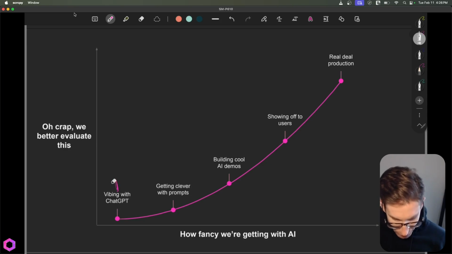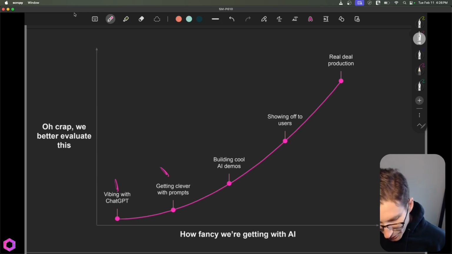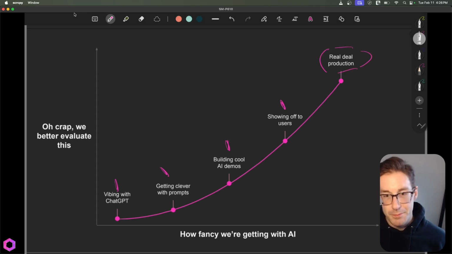First, we're vibing with GPT, and that feels good. We're getting clever with our system prompts. We're getting more sophisticated. And then maybe we're building some cool AI demos with different tools like Cursor and others. And then after we have our AI applications built, we start demoing those and showing them off to a small subset of users. And finally, we realize, okay, let's put this in production and scale it up and see what happens.